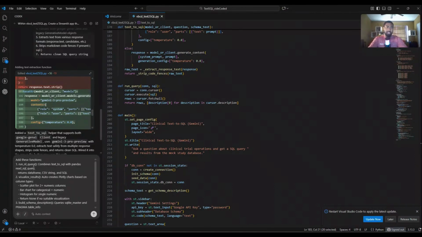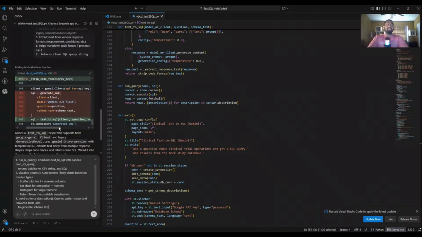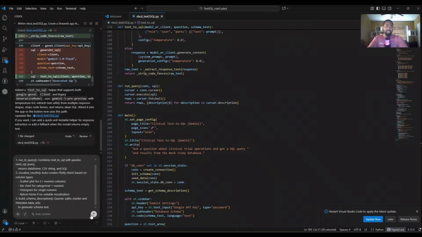So add these functions. Run natural language query, or run NL query, combines text to SQL with pandas read SQL query, and returns a data frame of the data that we're trying to see from the SQL. Visualize results auto-creates Plotly charts based on column types: scatter plot, bar chart, histogram, and returns none if no suitable visualization. Build schema description queries PRAGMA table_info to generate schema text. Nice. So now we want to build the visualization and see what it pops out from the other side. Let's go ahead and run it.